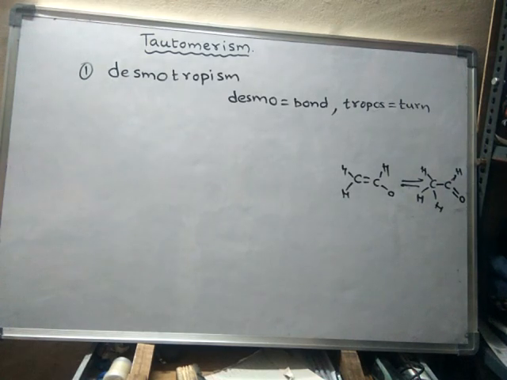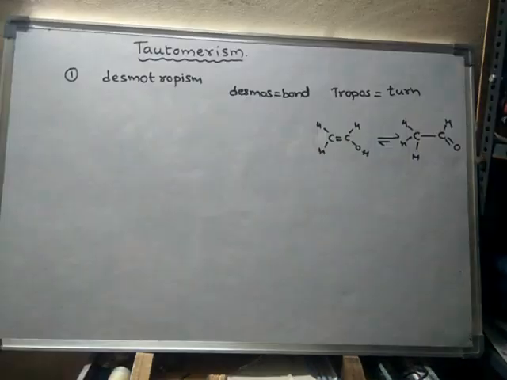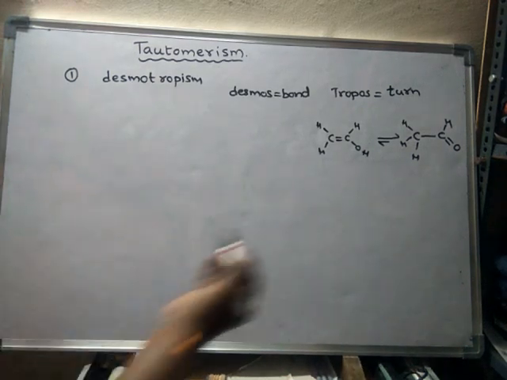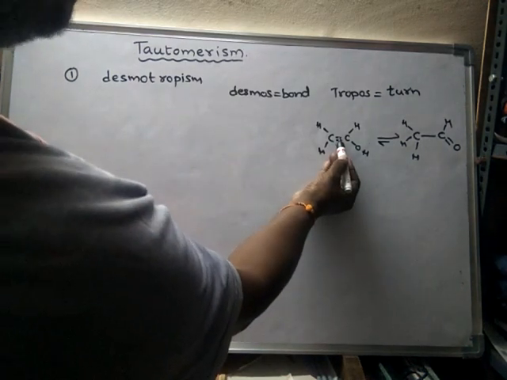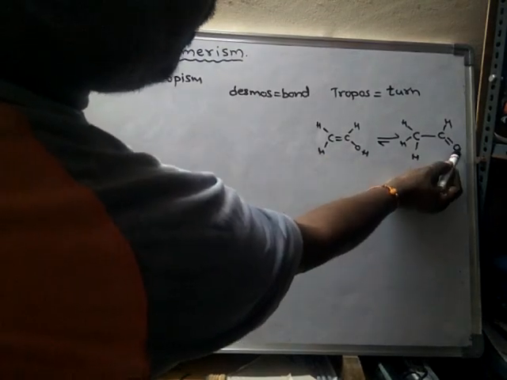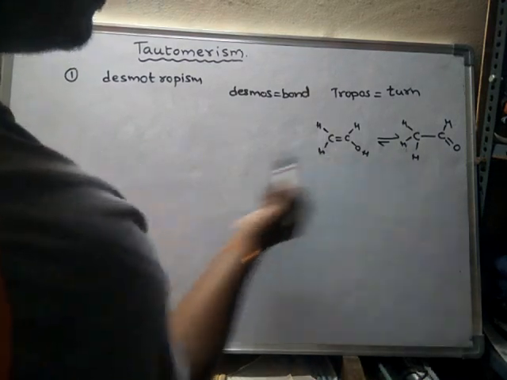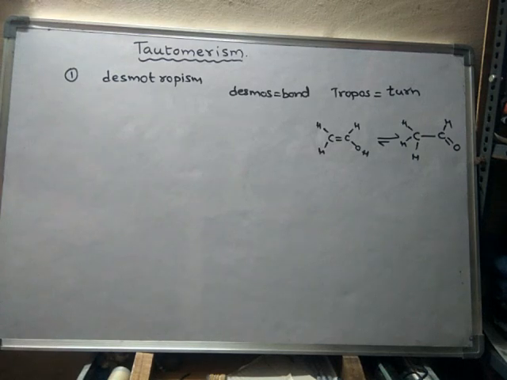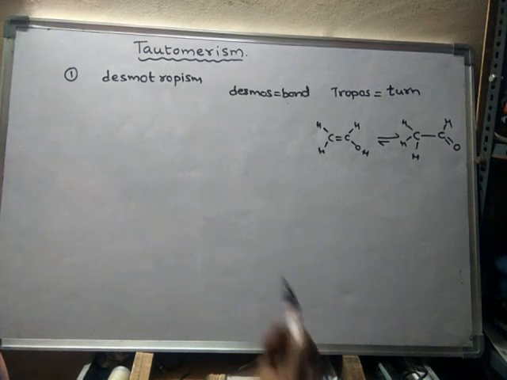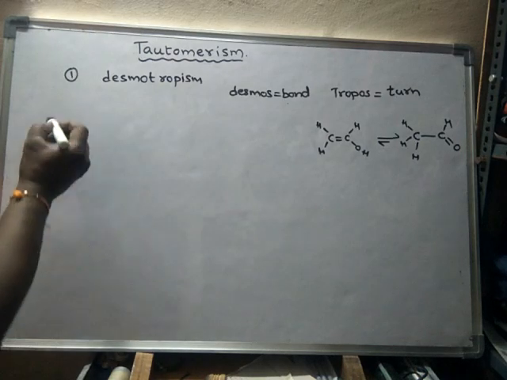Another name. Here, what will shift? Hydrogen as well. So here, what is happening? The pi bond is shifted from between two carbons to between carbon and oxygen, and hydrogen is shifted from oxygen to this carbon. So that means the bond turns, the bond is shifting, the bond is moving, or the bond is migrating, along with the hydrogen atom.